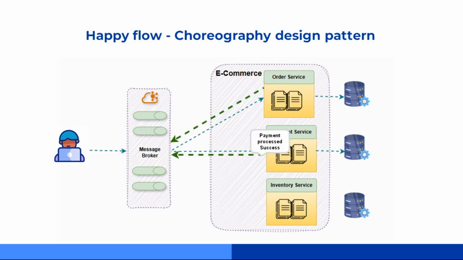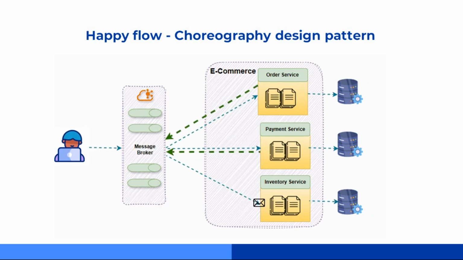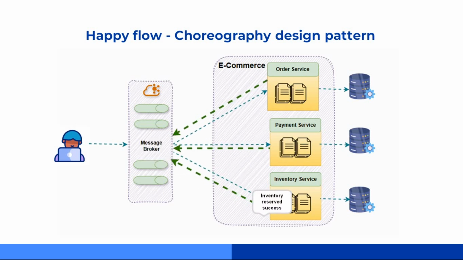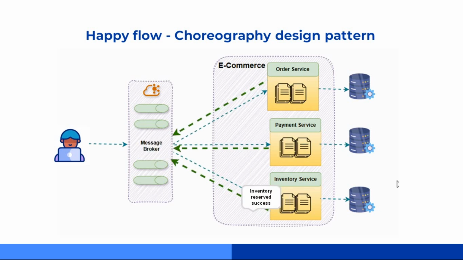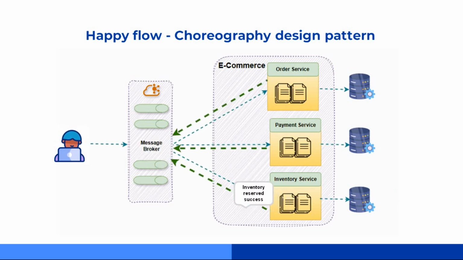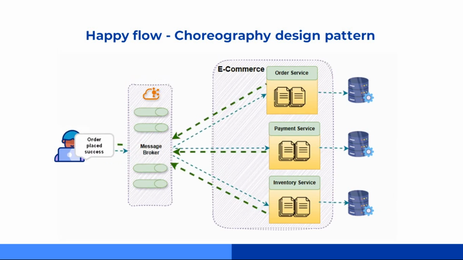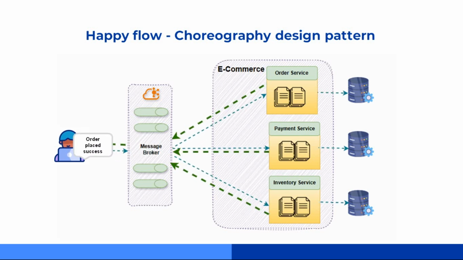After that, the choreography pushes an event to the inventory service. The inventory service reserves the stock, confirms it, and emits a stock reserved event. Finally, when all these success events have been received, the choreography sends a final success response back to the client, telling them your order is placed successfully.